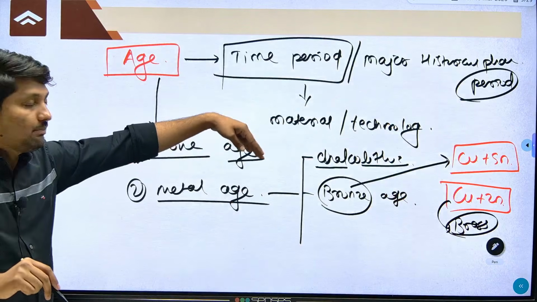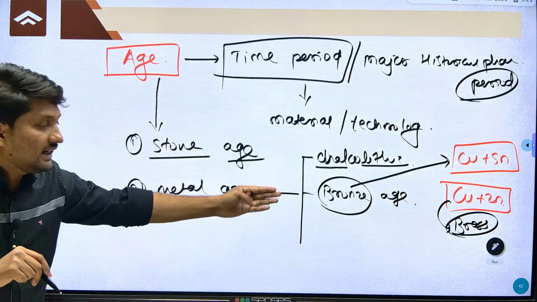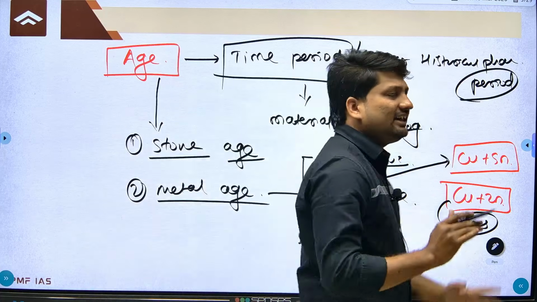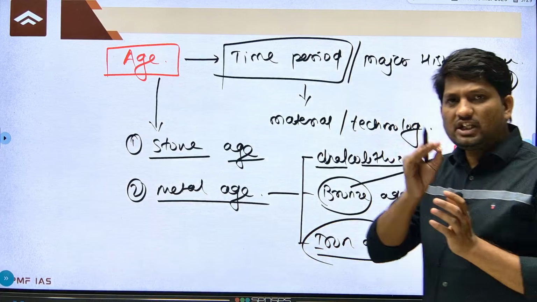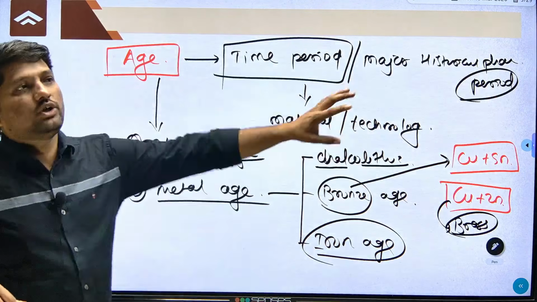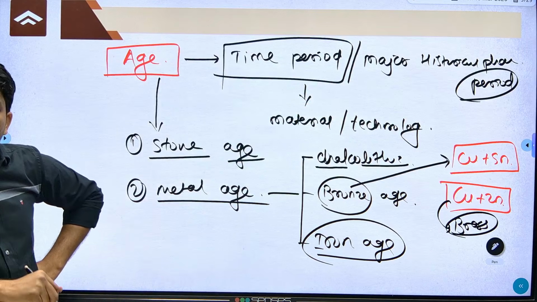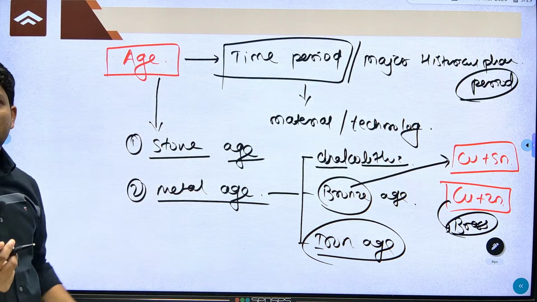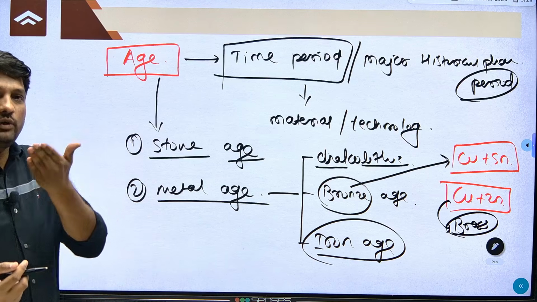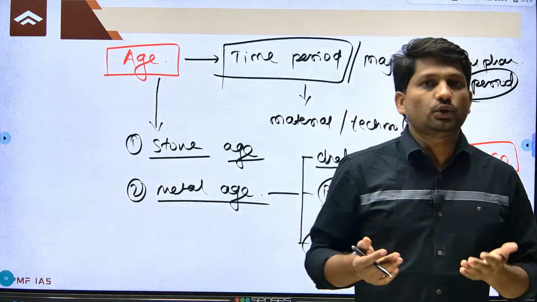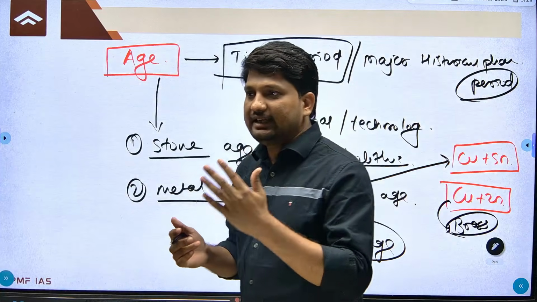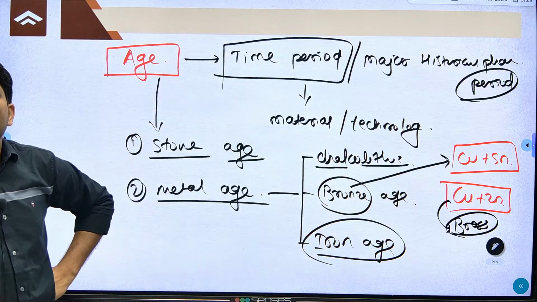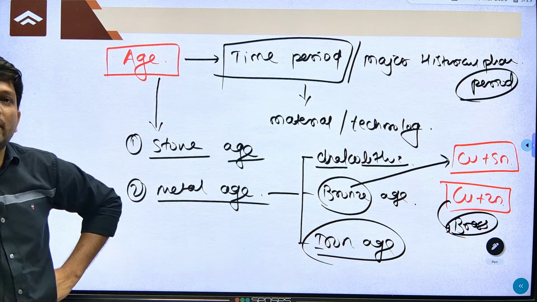So remember, based on the type of metal used, it was classified into the Chalcolithic age, Bronze Age, then Iron Age. So this age is nothing but a time period or major historical period, and it was named based on the type of material or technology used. When humans were using stone, it was called the Stone Age. Once they started using metal, it was called the Metal Age, which was further divided into Chalcolithic, then Bronze Age, then Iron Age. So am I clear to everyone? This is about age. Age is nothing but a time period or major historical period.